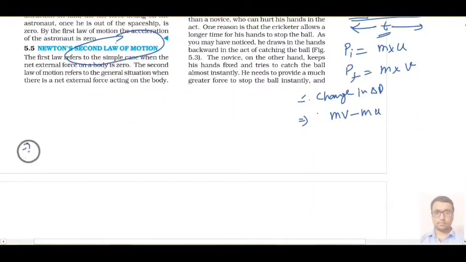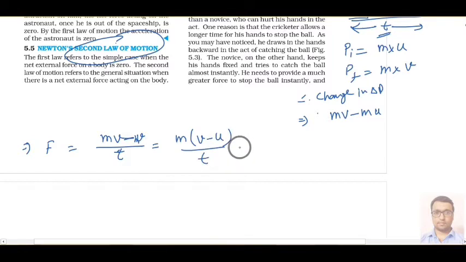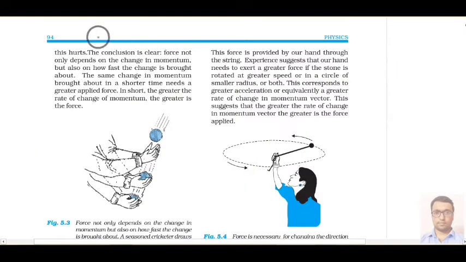Then according to Newton's second law of motion, the change in momentum, that is mv minus mu, per unit time, or its rate, will be equal to m(v minus u) upon t, and it will be mass into acceleration, and it is equal to the force acting on that body.